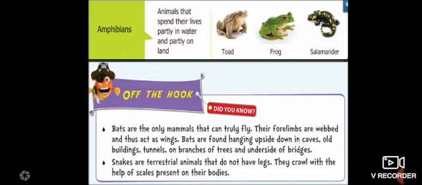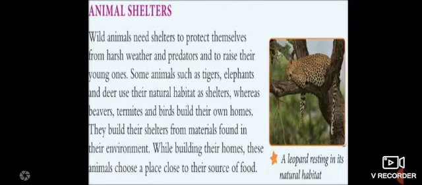Okay, snakes are terrestrial animals that don't have legs. As we know, snakes don't have legs, but they are terrestrial animals. They crawl with the help of scales on their body. Scales are present on their body, children; that is the type of skin snakes have. So these don't have legs, children. They simply crawl. Okay, animal shelters, that means animal homes we can also call. Where do animals live?